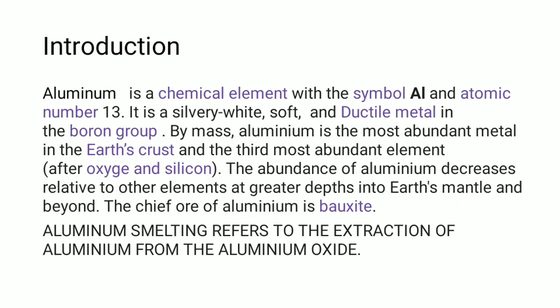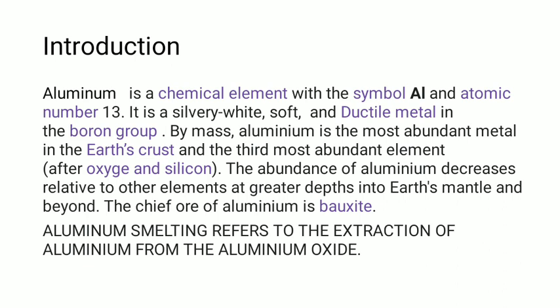By mass, aluminum is the most abundant metal in the Earth's crust. Now we need to understand this. How is it the most abundant metal in the Earth's crust? Bauxite. Aluminum comes from the ore bauxite. So what is the ore of aluminum? It is bauxite. What is the ore of iron? It is iron ore.